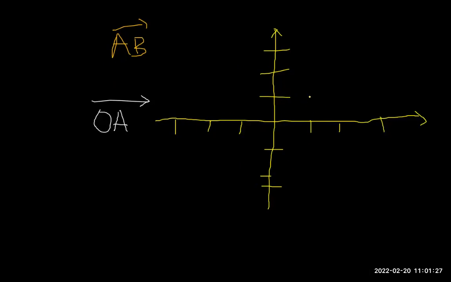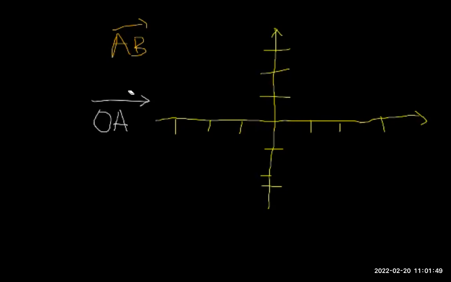The first time I said, okay, I want my A to be right here. And then in the second example, I started A at this point. That's called a free vector because I chose anywhere on the plane to start. I just decided I wanted to start there, right?